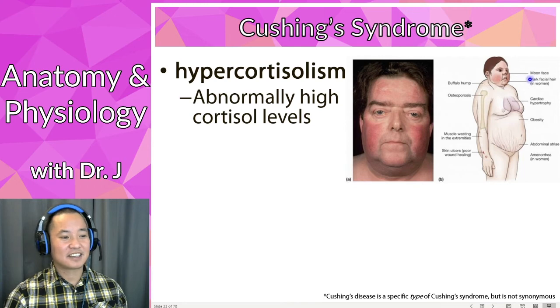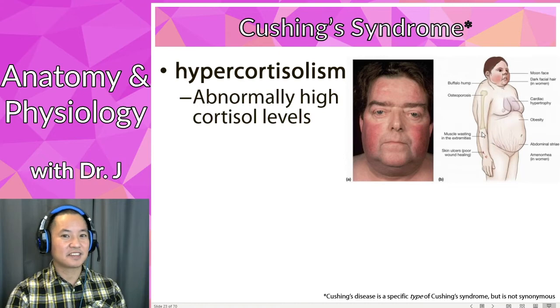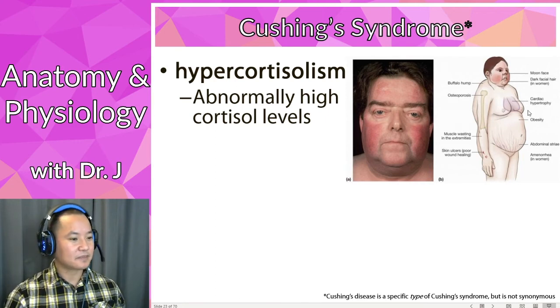So they actually say, yeah, that's one of the symptoms: moon face, and then a buffalo hump that's mostly white adipose. It's mostly fat tissue. Osteoporosis, you have a bone right here, right? So osteoporosis, it gets more porous. It has a breakdown of the density of bone tissue. So cortisol is catabolic to bone tissue. You also have muscle wasting as well. Cortisol is also catabolic to muscle.